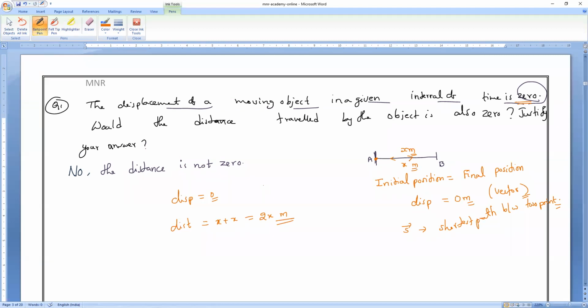Complete and tell. Sir, x meters, that is also x meters, sir. A to B, I am assuming the distance between them is x meters. Clear? Yes, sir. Then B to A is also what? The same, x meters. Correct or not? Yes, because again the body went to B and came back to A. It means it covers the same equal distance. A to B, whatever it is, B to A is also the same.